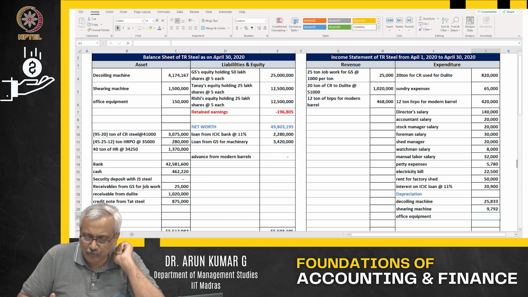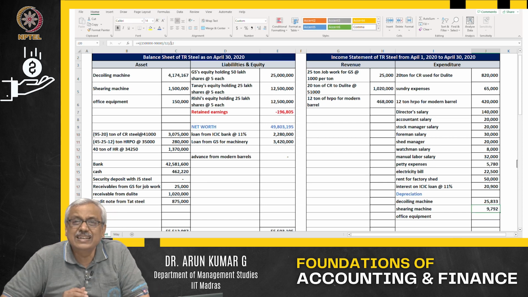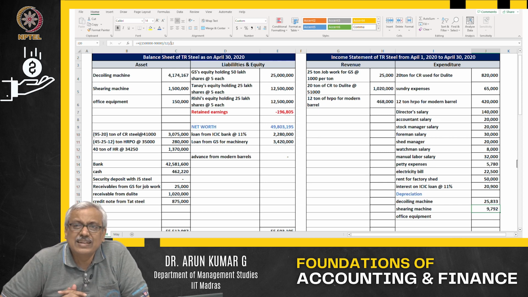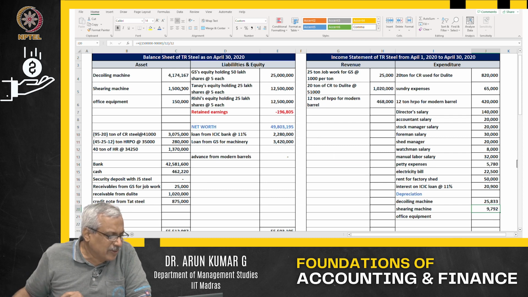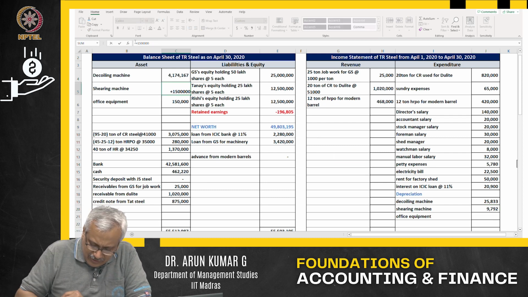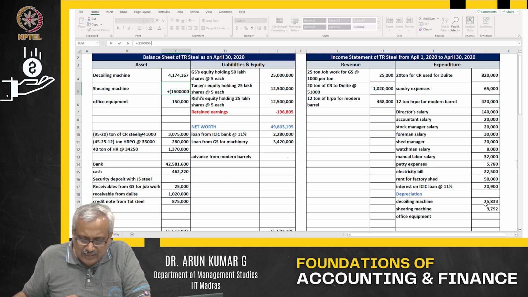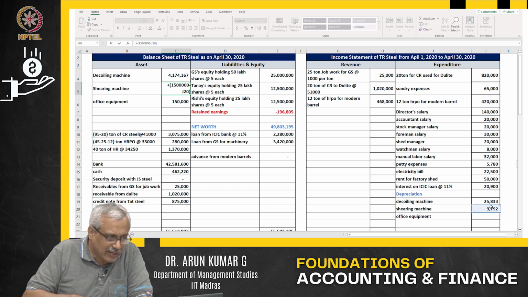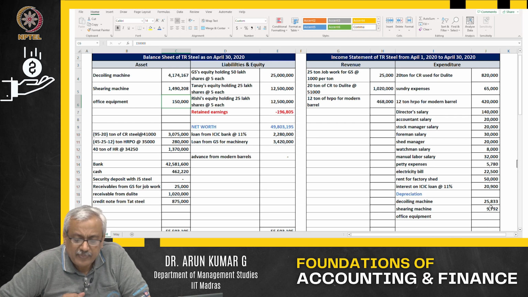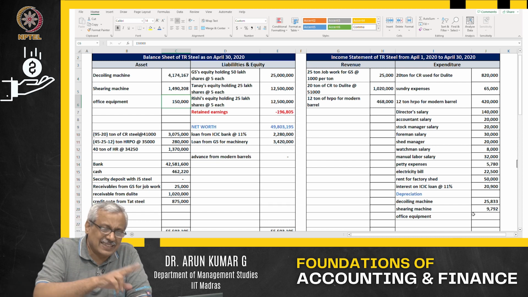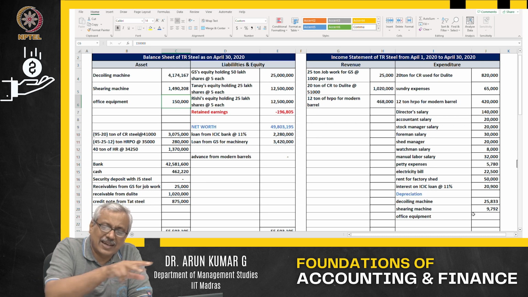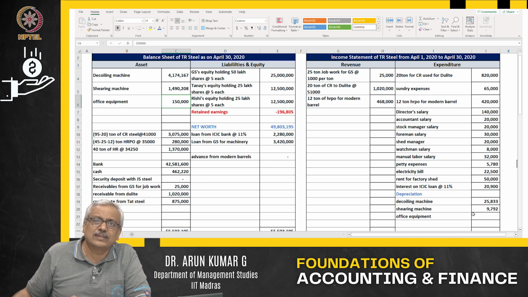Now I need to calculate it for 1 month. The value of the machine that I have lost this month because of usage and passage of time is 9,792. So as of April 30th, the machine which was at 15 lakhs has lost value to the extent of about 9,792. That is the value of the machine that I own as of that day. An asset is getting impacted, expenditure is getting impacted.